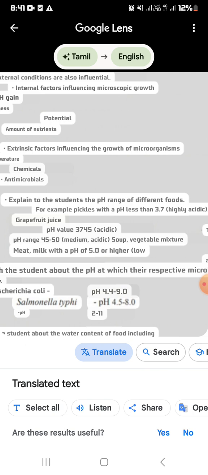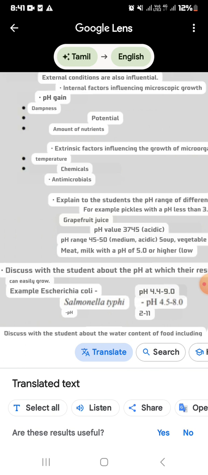So the examples are soup, as well as vegetable mixture, காய்கறி கலவை. And then pH value 5.0 or more than that, higher, we call low acidic. Okay, so the examples are meat, milk and all.